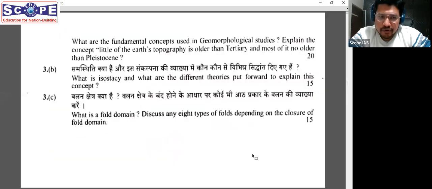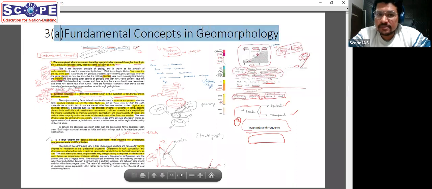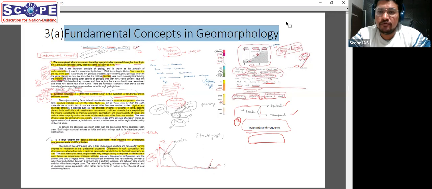So the next important question, which was a little bit off the chart, was the fundamental concepts in geomorphology. If you remember, this fundamental concepts is mentioned directly in our syllabus, okay? But usually people tend to skip that. This particular part is provided in the book by Thornbury. If anyone wants to go through geomorphology, you can go to the book Thornbury and read it. It's not a very big book, like a 250-300 pages book. You can read selected parts from that. There they provide you the fundamental concepts in geomorphology.